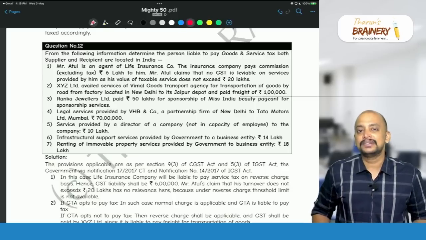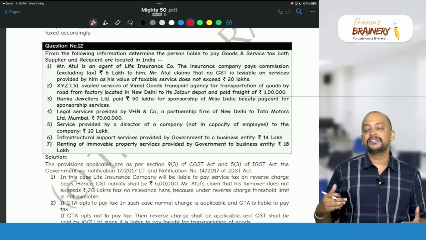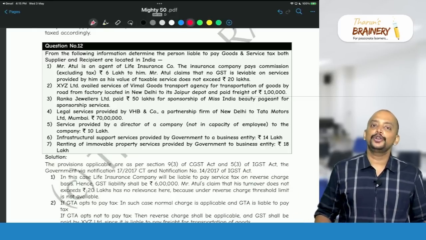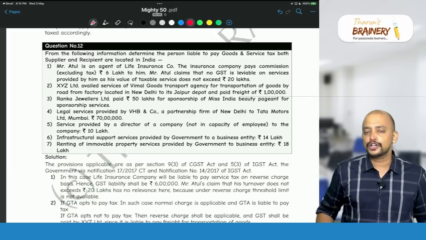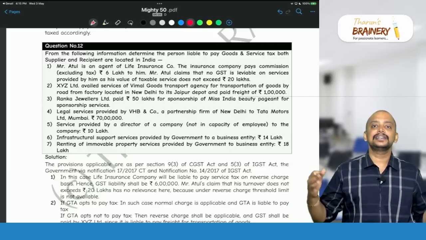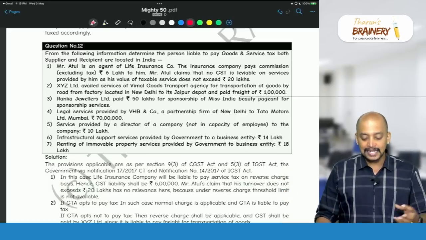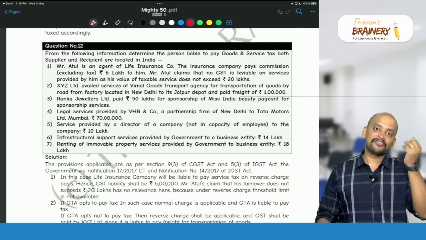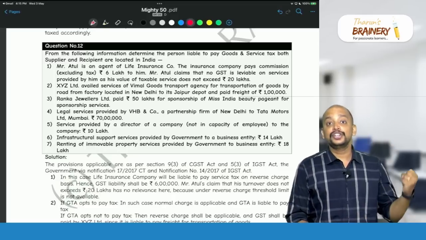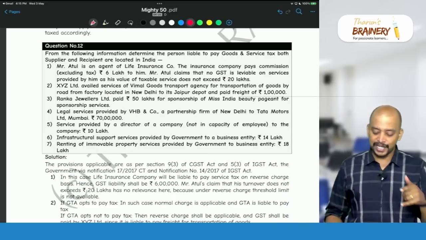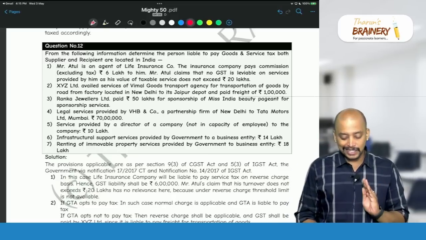So there is a list of activities which are covered under RCM, where the liability to pay GST is on the recipient, correct? So what are those activities? Under agents, we have a total of 5 agents who are covered under RCM. In that, insurance agent to insurance company. So therefore, Atul is an agent of an insurance company.